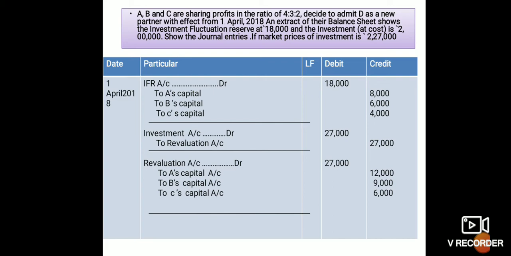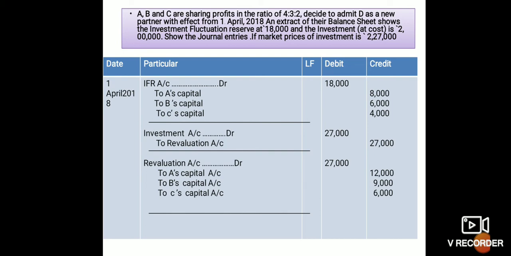One example. A, B, C are sharing profit in the ratio of 4:3:2, and decided to admit D as a new partner with effect from 1st April 19. An extract of their balance sheet shows the investment fluctuation reserve at 18,000, investment at cost 2 lakh, and market value of investment 2,27,000. Here market value is more than book value, that means a gain on investment is given.